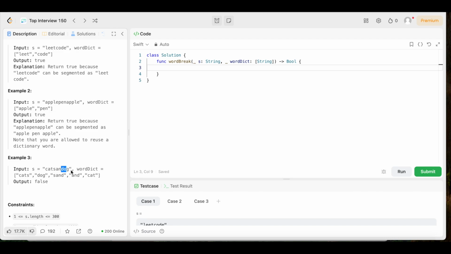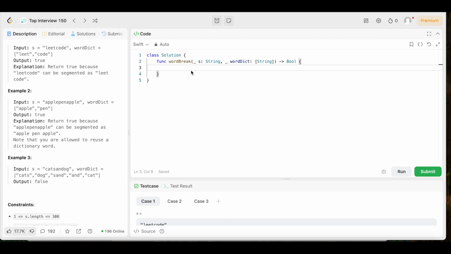We could try to get "dog", and then we could get "cats", but then you can see if we get "dog" and "cats", then we're just left with "an", no d, right? So we still would need the d, and since there's no "an" in this array of strings, then it's not going to work. We have "sand", but the "sand" would need a d, right? But if we use the d, then the "dog" would still need a d, right? And we would only have "og". So the output is false because there's no way that we can segment this string into these strings right here by adding spaces. So output is false.